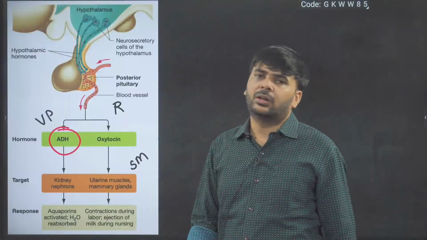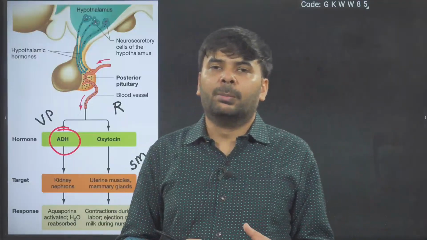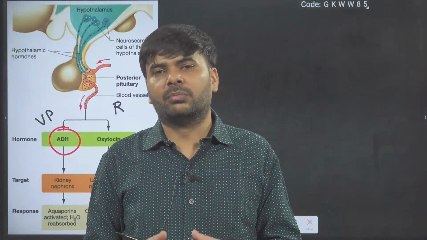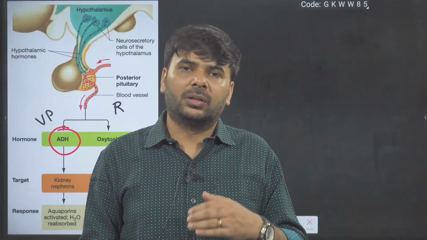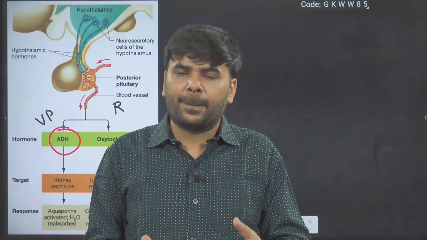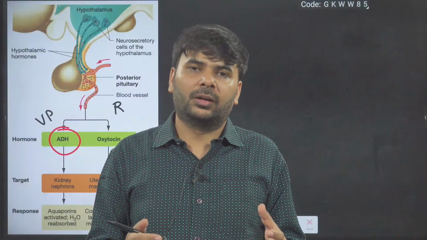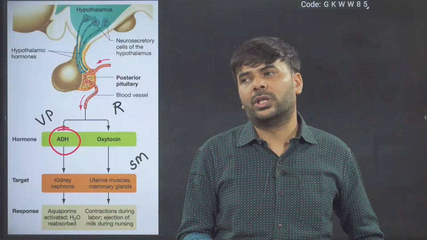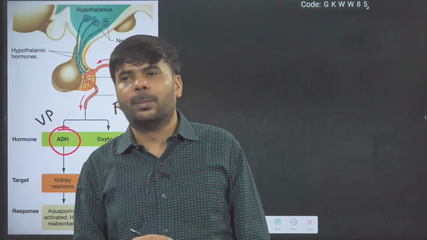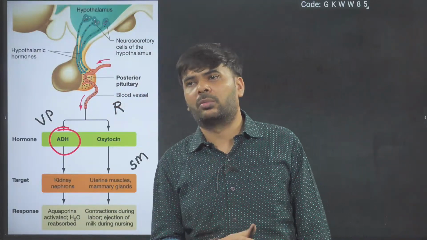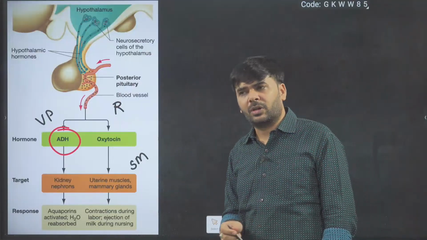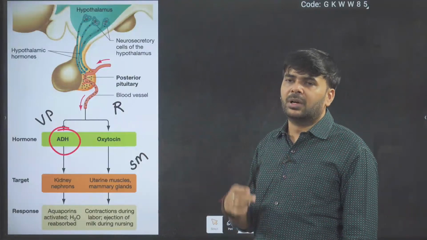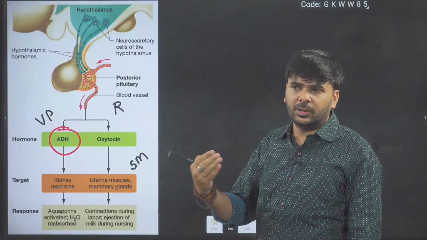And then it is also responsible for the maternity of the parental care. Parental care means when a mother loves her baby, when a father loves their own kids. It is called brood or parental care. So it is also called brood hormone or parental care hormone, or also called love hormone. Mother's love for baby, father's love for baby.